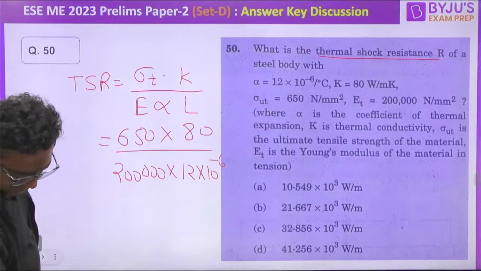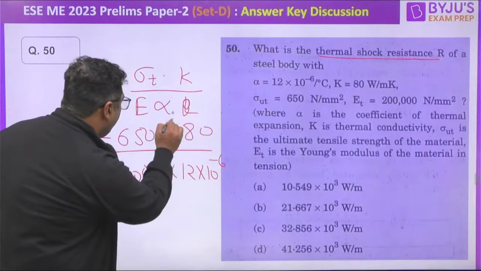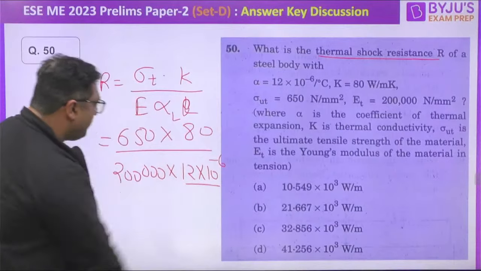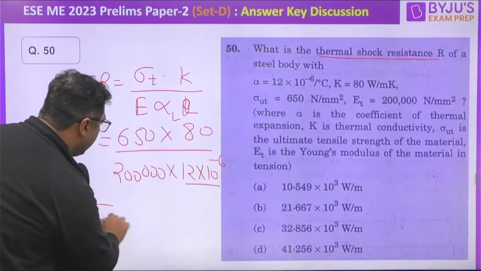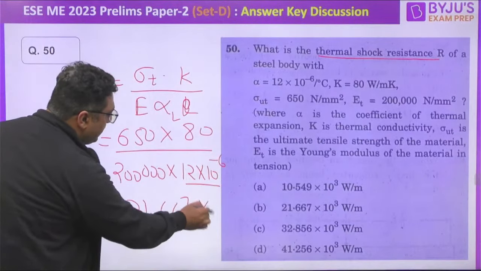Yes, sigma T K, E alpha L. Okay, sorry, E alpha L. So it is going to be 12 into 10 to the power minus 6. When you will be putting this, the answer will be coming out to be 21.667 into 10 to the power 3.